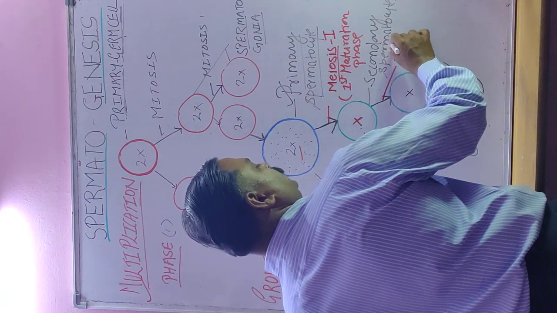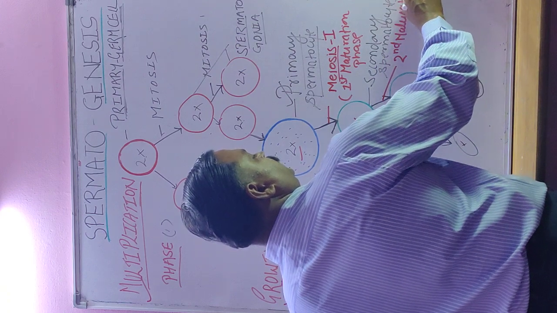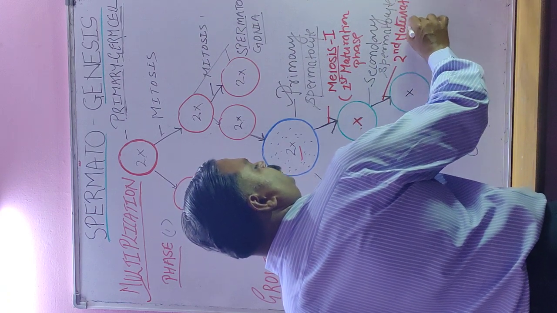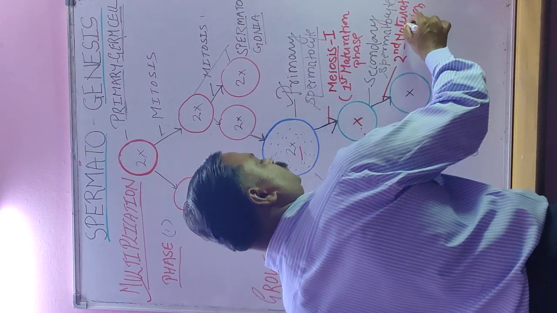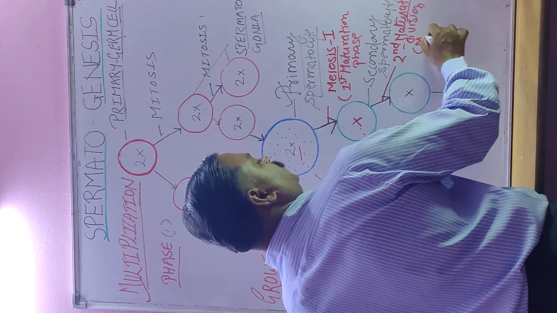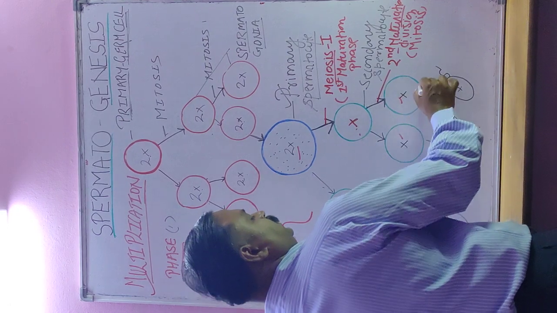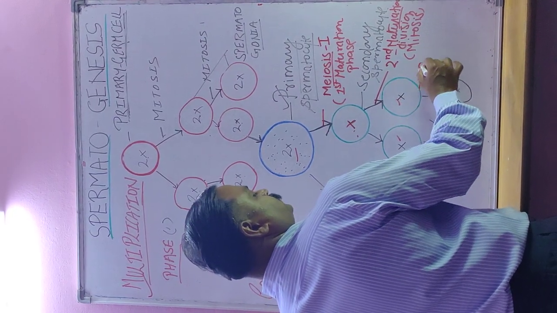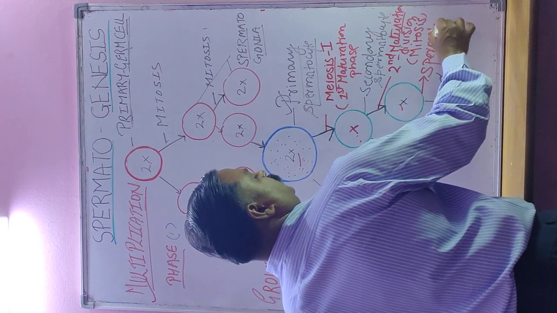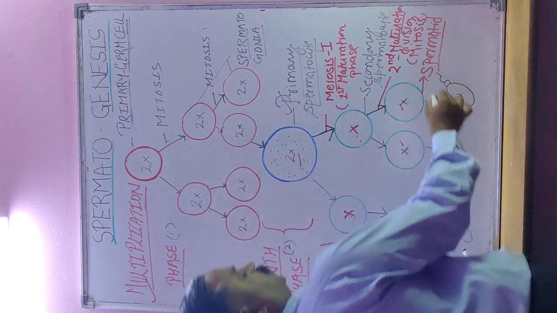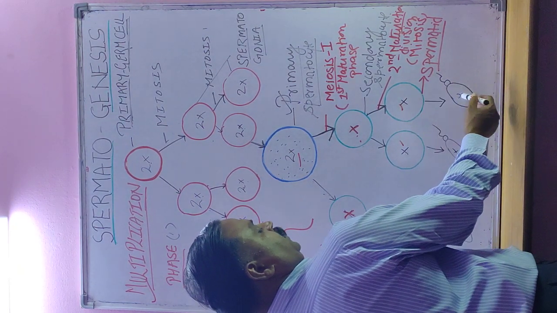Now this secondary spermatocyte will go for meiosis 2, that is the second maturation division, which is like mitosis. So the number of chromosomes will stay the same, and this cell is called a spermatid. Observe the difference between this spermatid and spermatozoa.